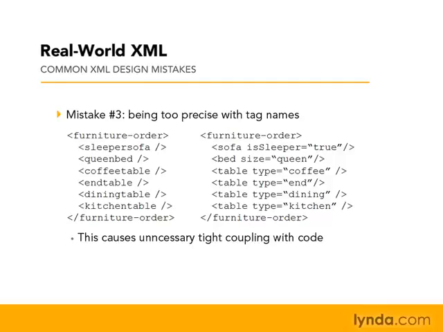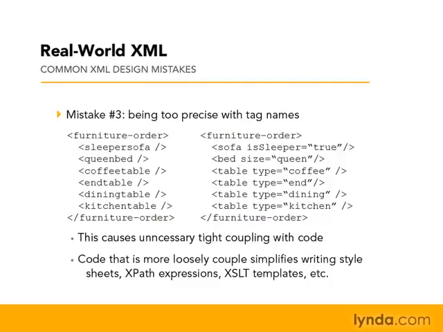The other problem with the code on the left versus the code on the right is that it makes writing things like XPath expressions and XSLT templates a lot more complex because, again, I've gotten so specific with my tag names that every time I add a new one, or if I want to change the code around, or if I want to change the order in which tags appear in the XML, chances are I'm going to have to go back and change the corresponding XPath or XSLT templates.